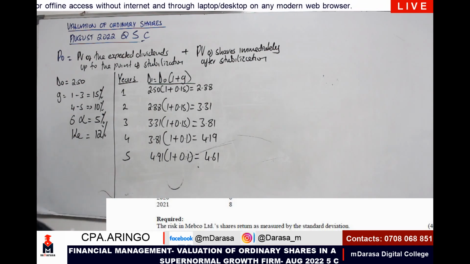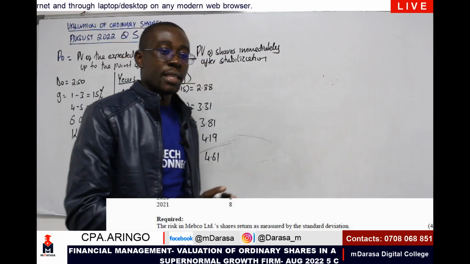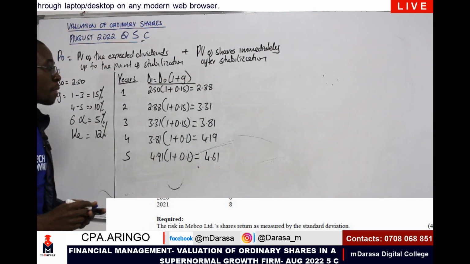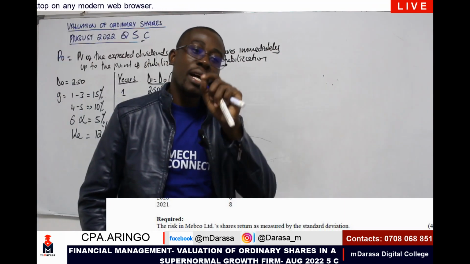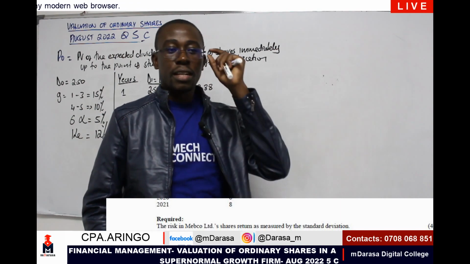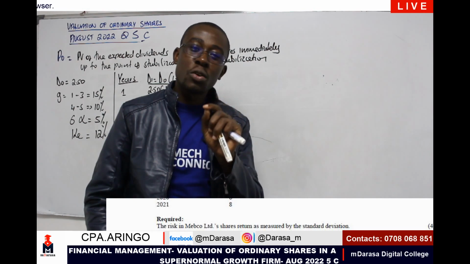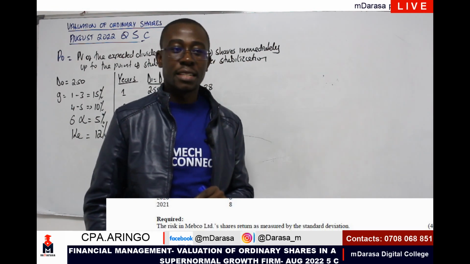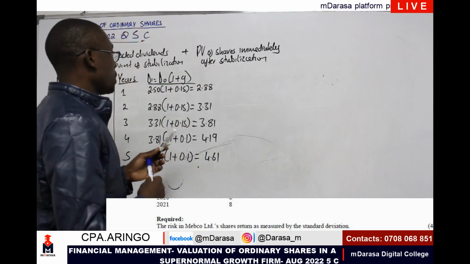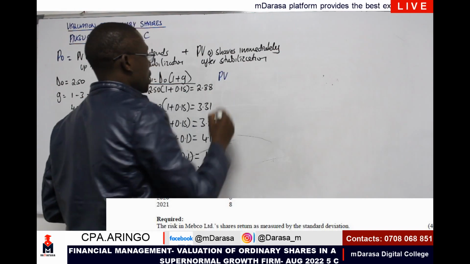So at this point, these are the expected dividends up to the point of stabilization, because henceforth they grow at the rate of 5% to perpetuity, to a period that we don't know. Our focus is for us to determine the present value. And whenever you see present value, what should come at the back of your mind, my good student, is the interest factor. So the question is, which interest factor are we going to use here?